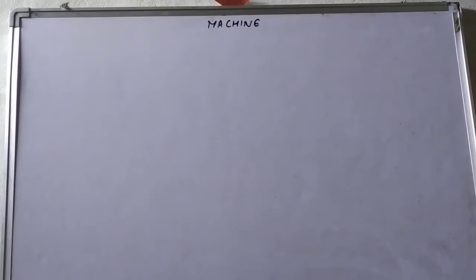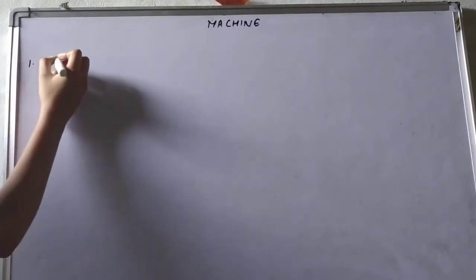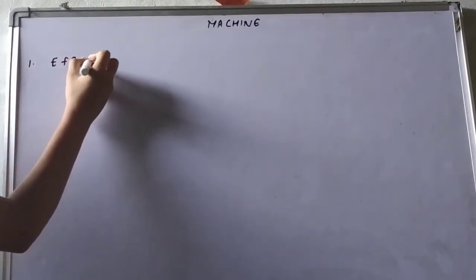And the type of machine that we are going to study in this chapter is lever and pulley. So first we will study about the technical terms which are related to the machine. The first term which is related to the machine is effort. Effort is the force applied on the machine.